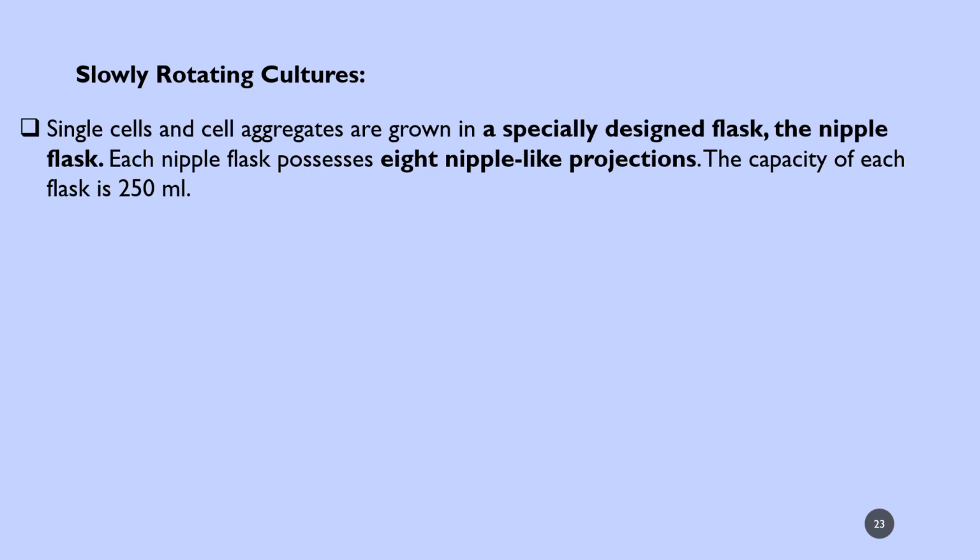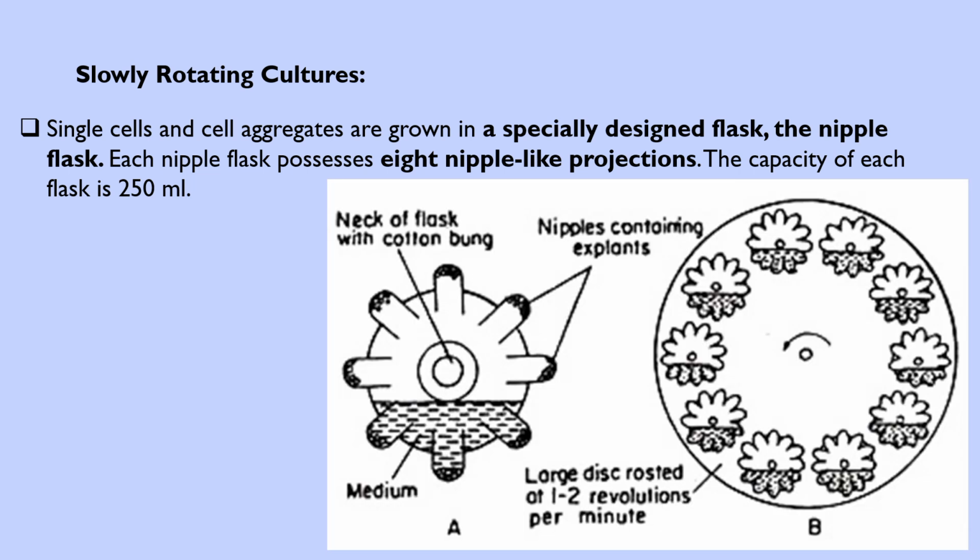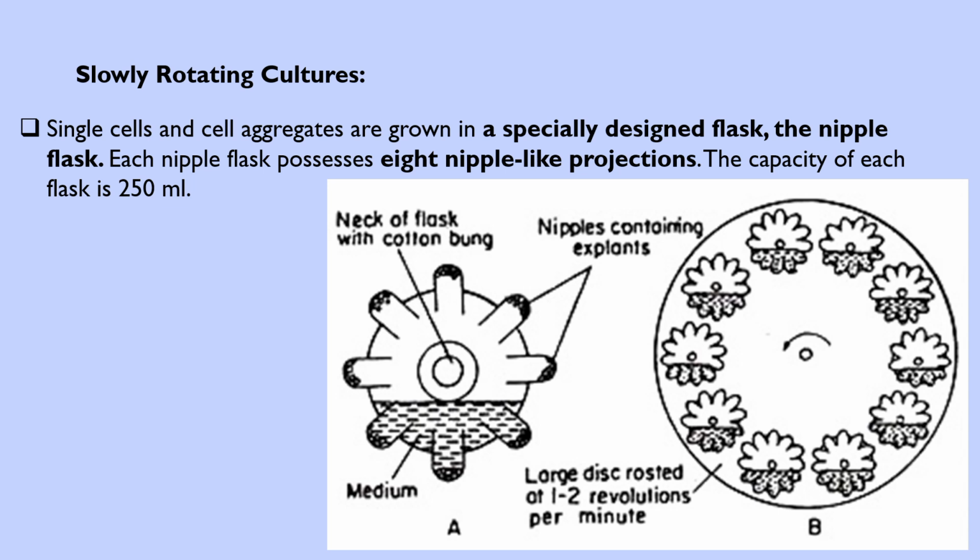This is the slow rotating culture. Single cells and cell aggregates are grown in a specially designed flask, the nipple flask. It has 8 nipples as shown in the picture. A nipple flask possesses 8 nipple-like projections. The capacity of each flask is 250, and you can see in the picture the 8 discs, 1, 2, 3, 4, 5, 6, 7, 8. So in that, the cell suspension nipples are rotating.